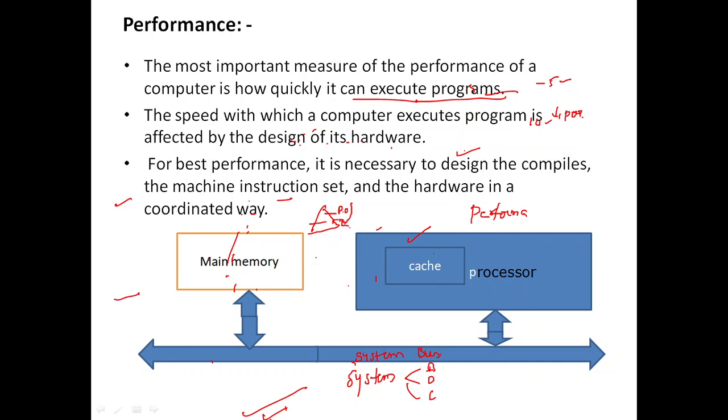Fine, but the main memory capacity is very small. So in order to match the speed between the processor and the main memory, we are going to incorporate a cache between the processor and the main memory.